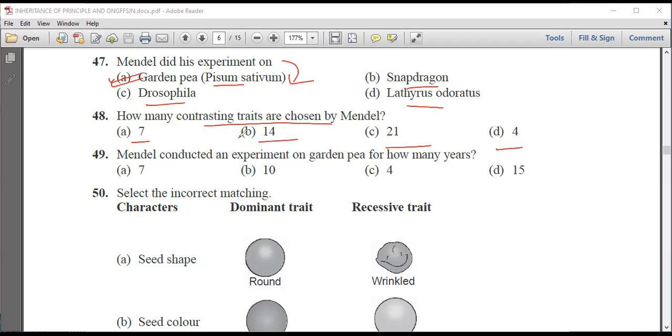So we know that Mendel chose 14 traits. Mendel conducted an experiment on garden pea for how many years? 7, 10, 4, or 15? He worked for 7 years on garden pea. Now select the correct matching.